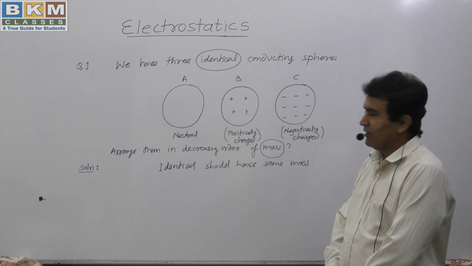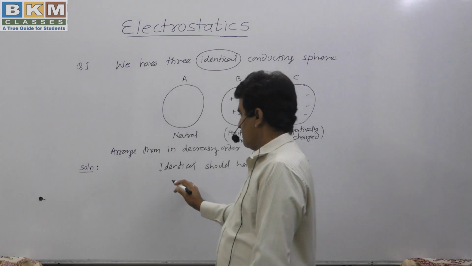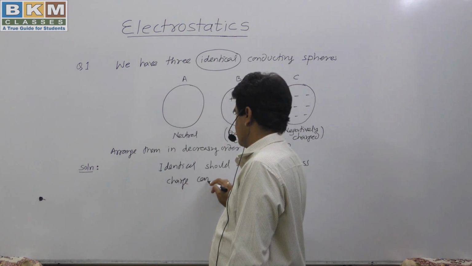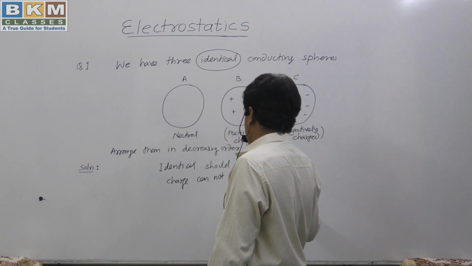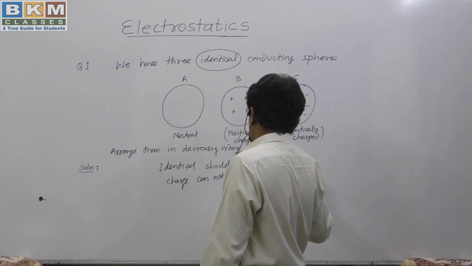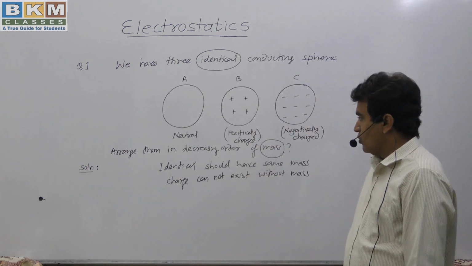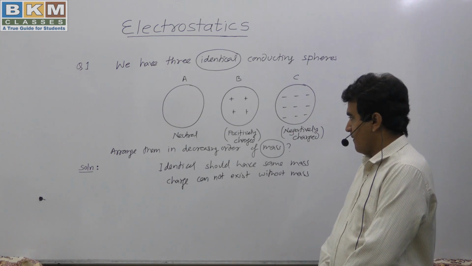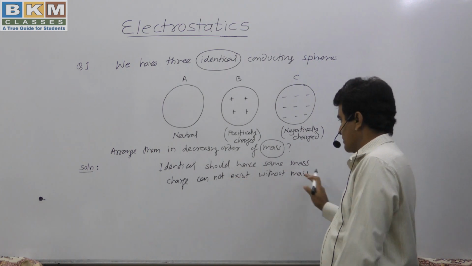But one thing more that we have studied: charge cannot exist without mass. Charge cannot exist without mass. This is another statement we have written previously in the properties of charge. So identical should have the same mass, and charge cannot exist without mass.